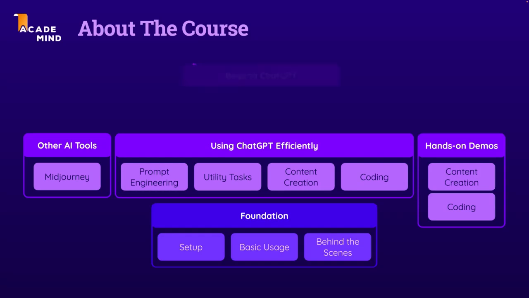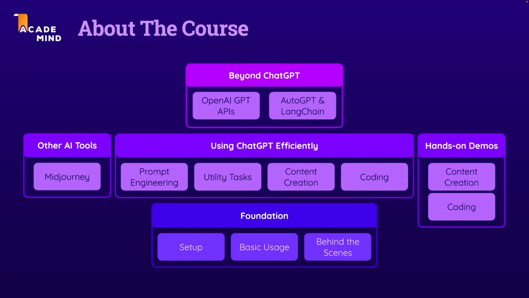And we'll also leave ChatGPT and the web interface behind us at some point, because in this course you will also learn how you can use the underlying GPT models in your own programs, so that you could build your own chatbot or build utility programs that leverage OpenAI's GPT models in your own code, which is really amazing. You will also learn how to use tools like AutoGPT or LangChain to automate AI processes or build your own automated AI tools. Truly powerful stuff, and we will get there step by step, starting with that foundation.